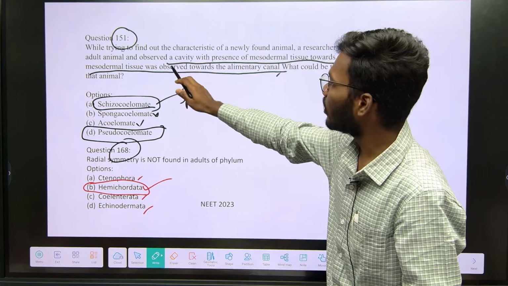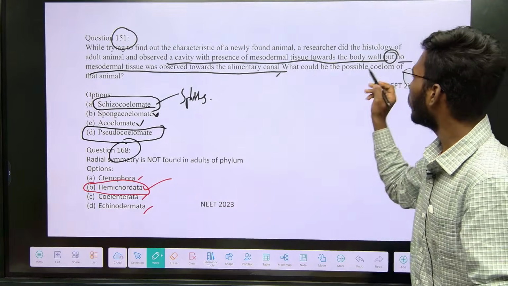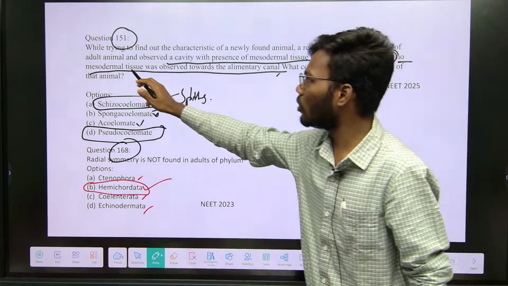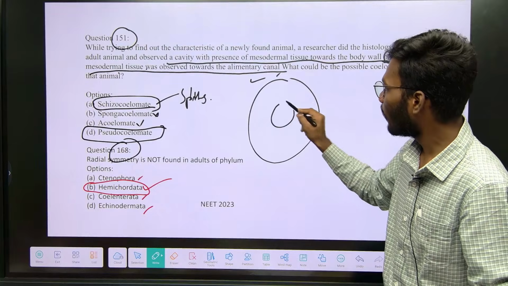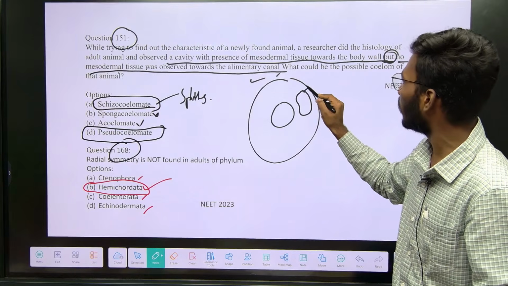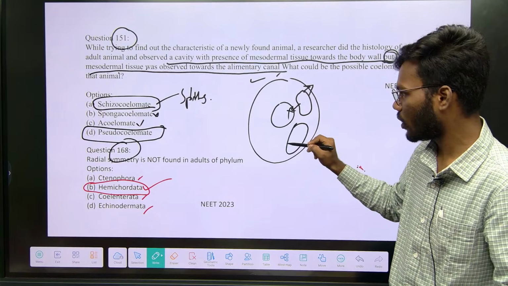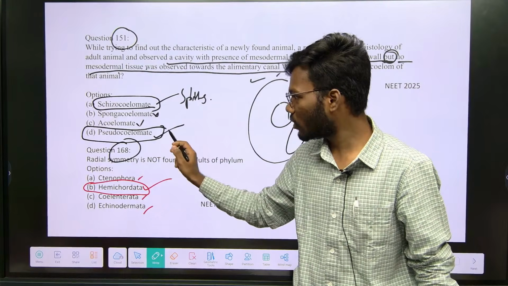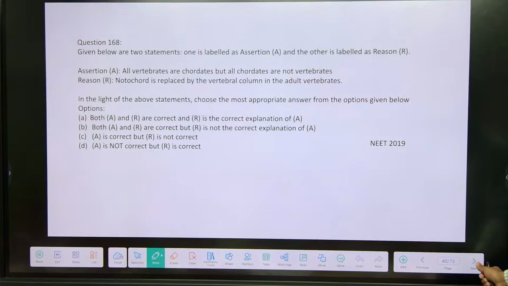Here there is a cavity, but mesoderm tissue is present towards the body wall, not towards the alimentary canal. So that is a pouch kind of structure, so that is pseudocoelomate. This is a 2025 question. They asked a little tricky thing, but it is a very simple question. This is how different questions come in your NEET and EAPCET examination.